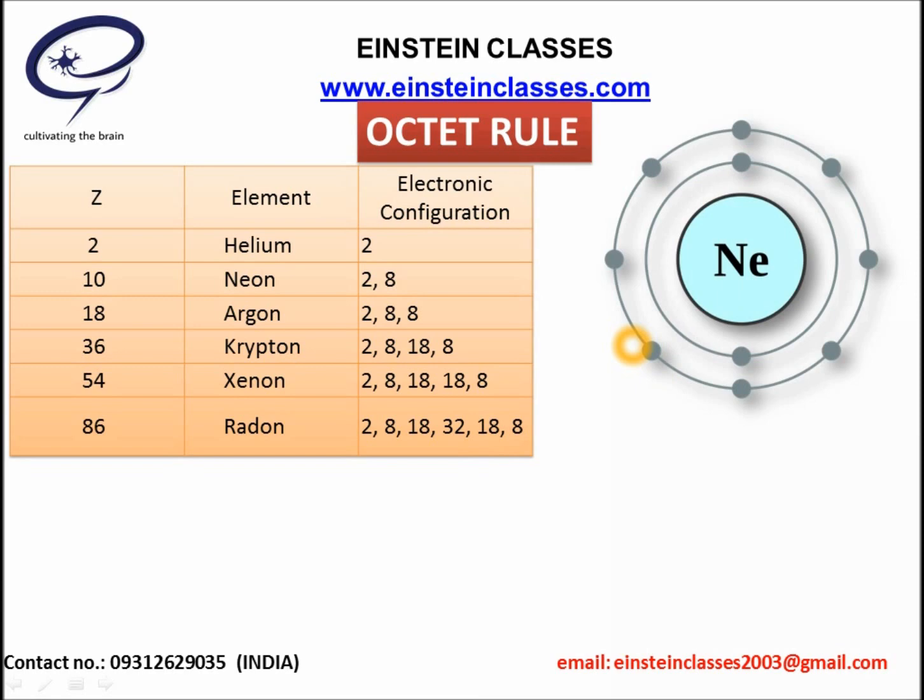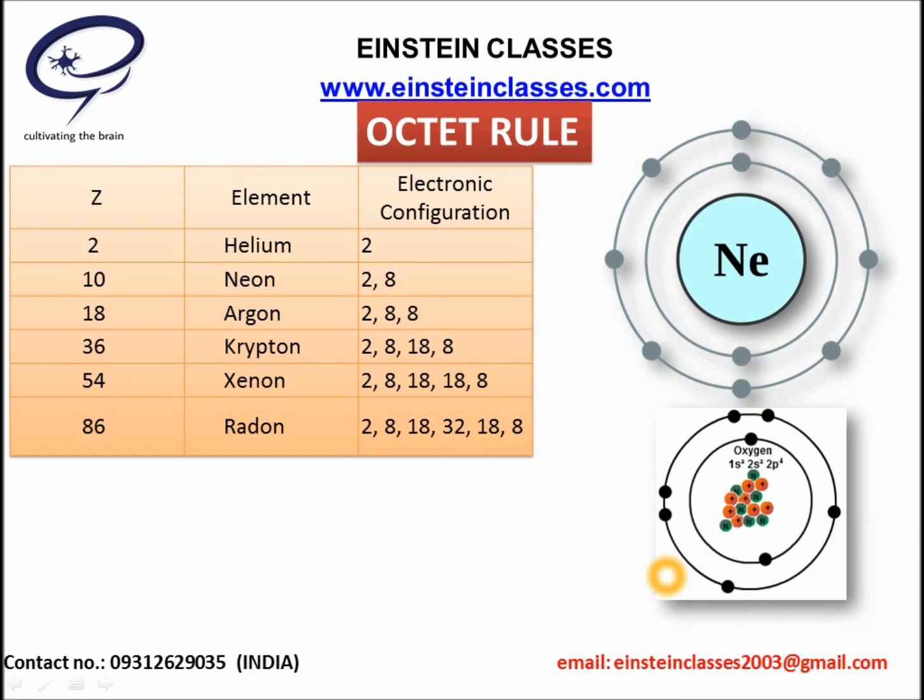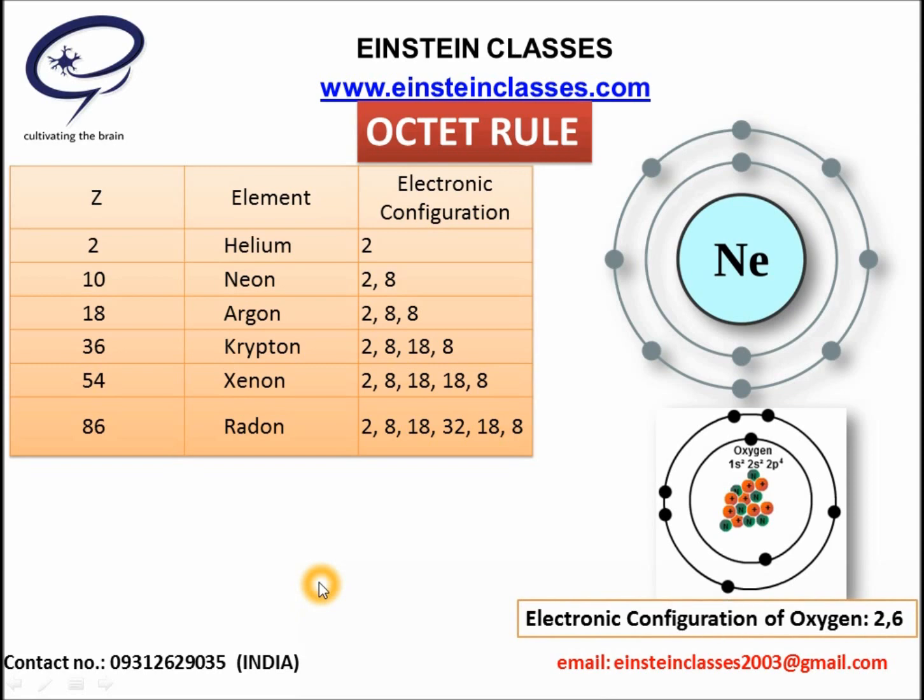If we see this diagram of neon, it is clearly shown that there are 8 electrons in the outermost orbit of neon, whereas in the oxygen atom, there are 6 electrons in the outermost orbit. Now to achieve 8 electrons in the outermost orbit, oxygen definitely needs 2 more electrons. There are only 2 methods to get those electrons. Either it can gain 2 electrons, or to complete its outermost orbit, it has to lose the 6 electrons in the outermost orbit, which is not possible. To lose the 6 electrons, it requires lots of energy. So that is why it tends to gain 2 electrons in the outermost orbit.